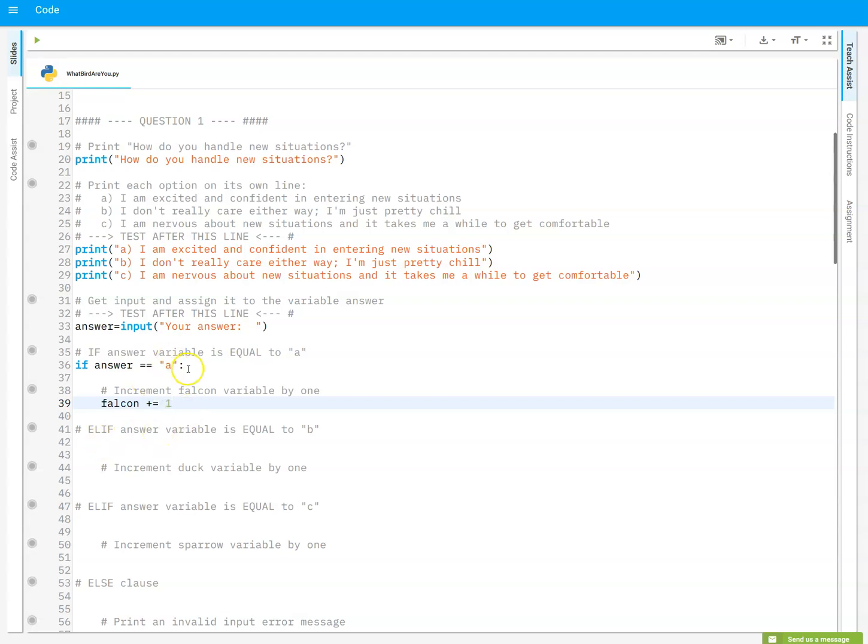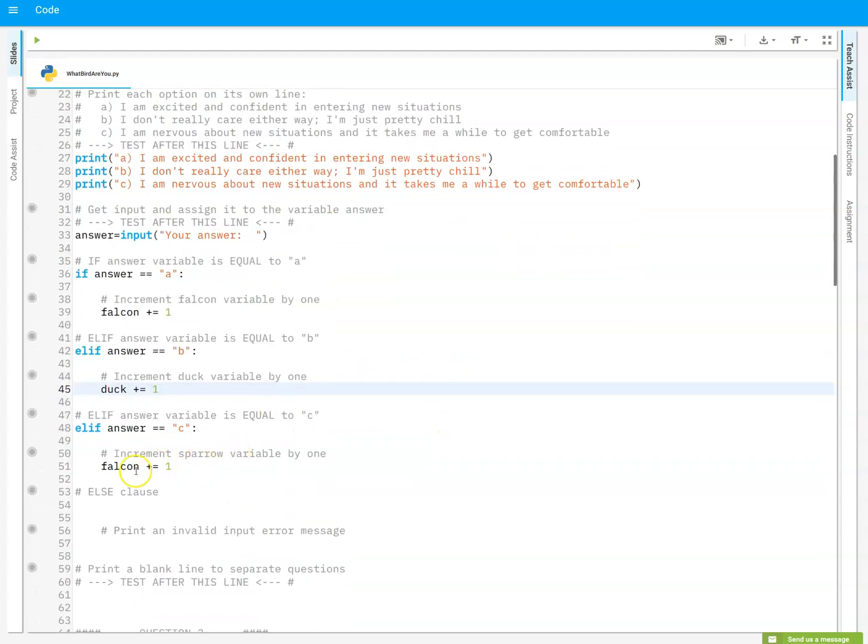There we go. And so then I'm just going to copy this code here and make this an elif, answer equals B. And I'm going to copy this and do this one here and make this C. I'm going to copy as much as I possibly can so that I can, one, do it correctly, and two, do it fairly efficiently. So if the answer equals B, then I'm going to increment the duck variable by 1. And if the answer equals C, I'm going to increment the sparrow variable by 1.